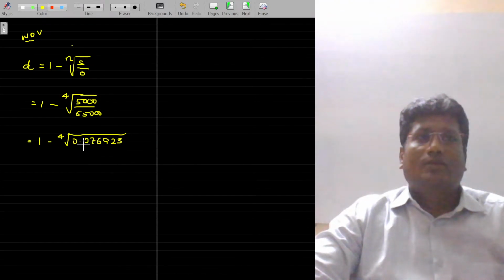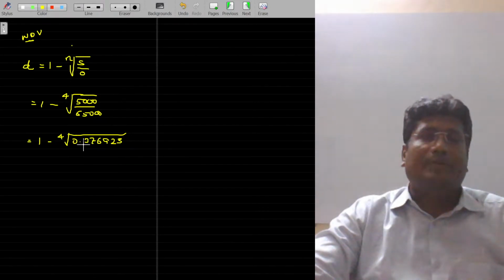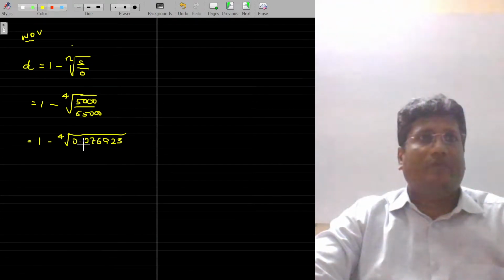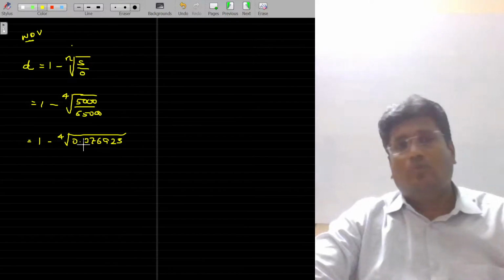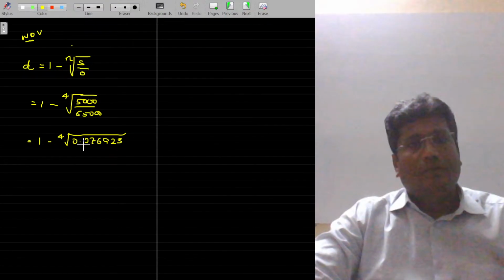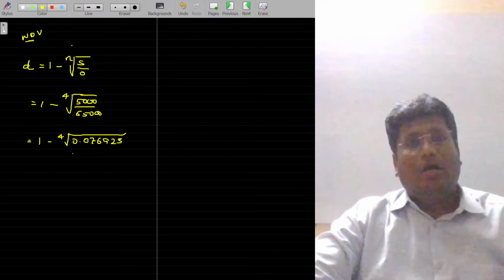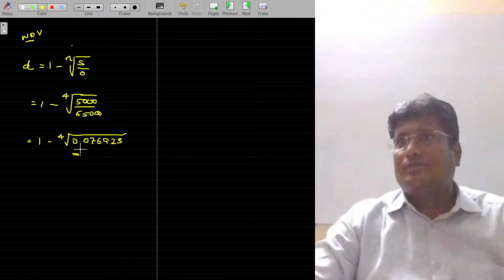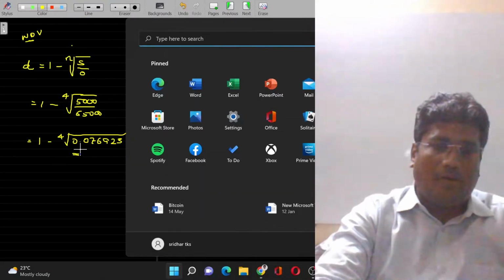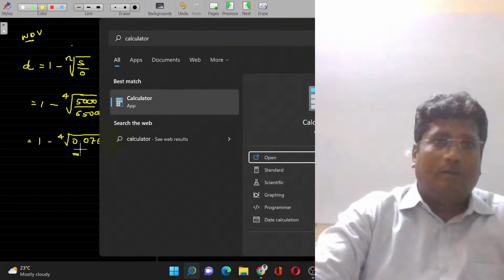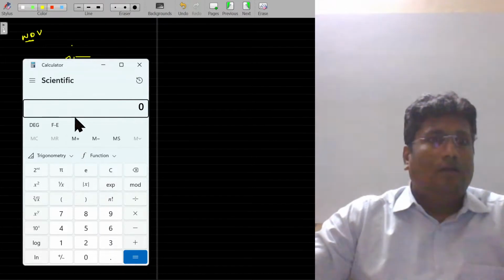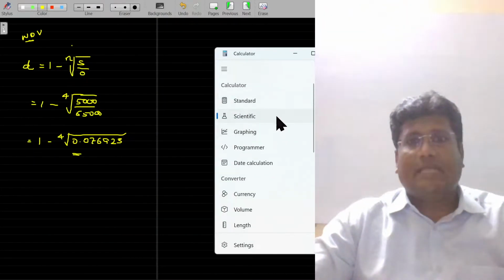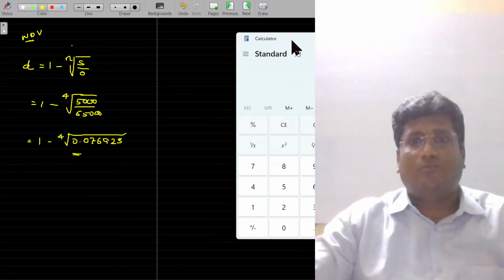Clear? So the rate of depreciation under WDV can be calculated using this formula: 1 minus nth root of S by O. Now how do I get this value? Fourth root. That's why I told you to always bring a calculator and use it. In your calculator, you can calculate this value. You are not allowed to use the scientific calculator. You are allowed to use only the standard basic calculator. I just changed myself to the basic calculator.